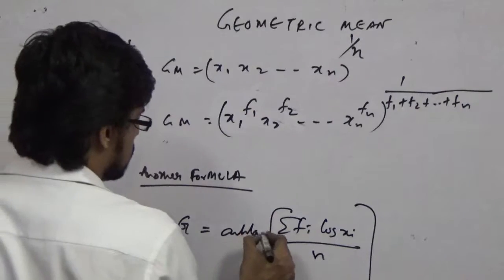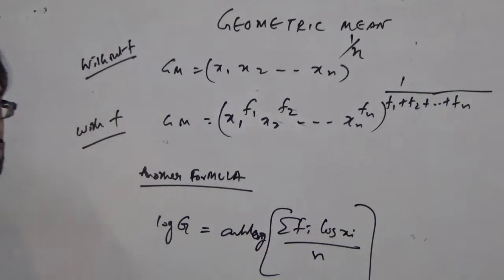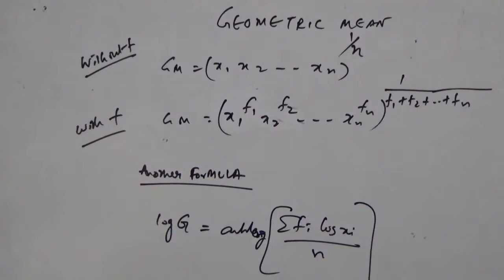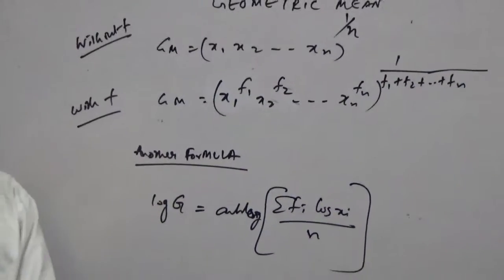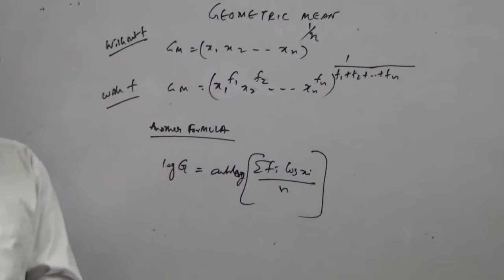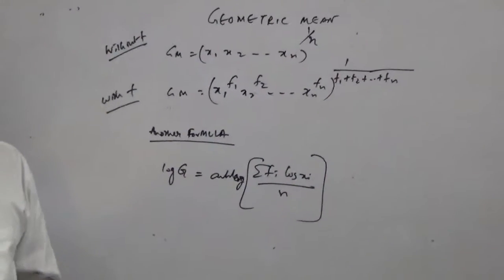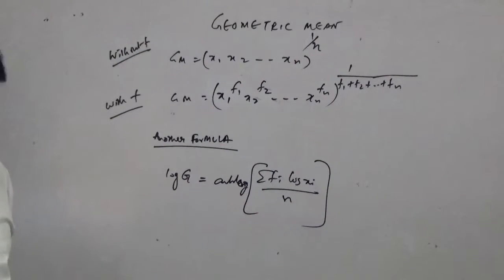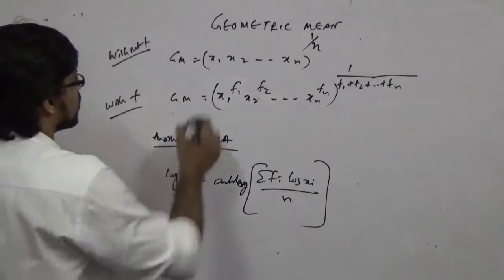The whole summation. Anti-log function is nothing but e to the power of it that you need to take. They can directly give you a formula, and you need to identify which one is the formula. This is the type of question which you can depend upon. Next is harmonic mean, another important structure.